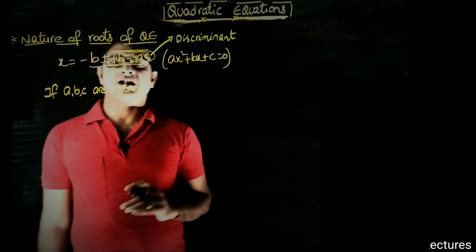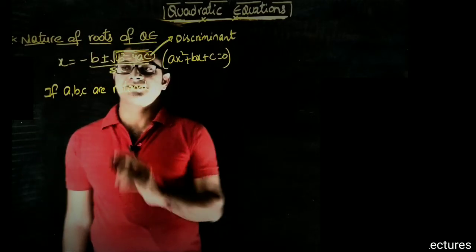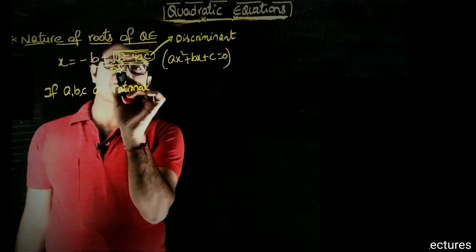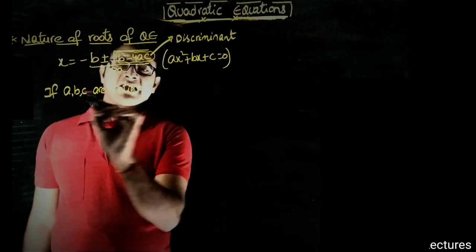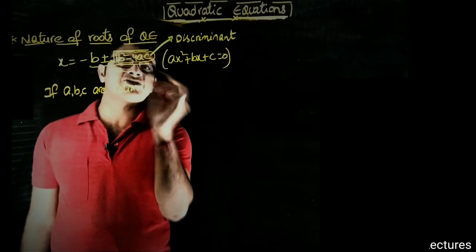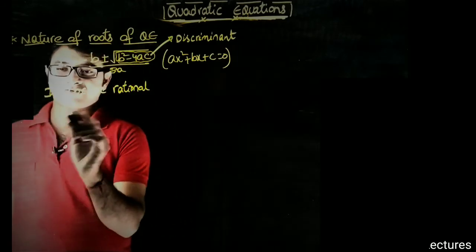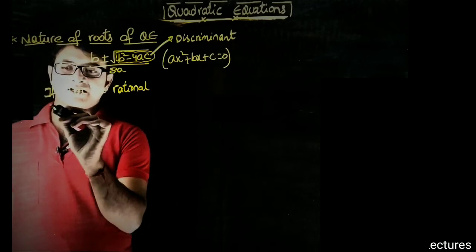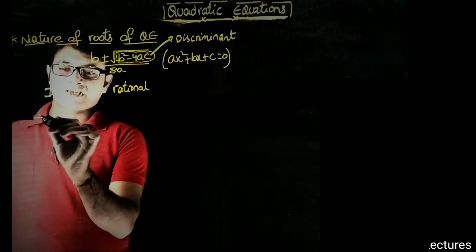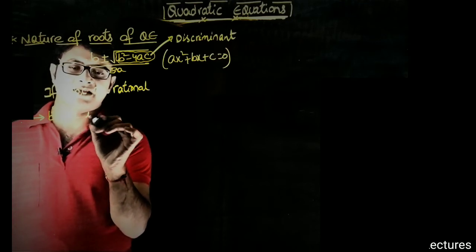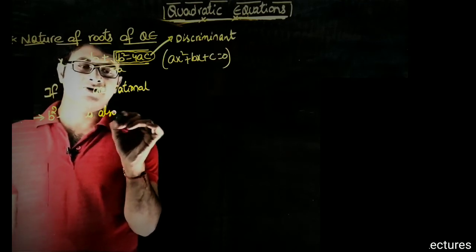If a, b, c are rational, then x is equal to minus b, which is a rational number, plus or minus root over b square minus 4ac. If a, b, c are rational, b square minus 4ac also will be a rational number. So immediately I can write that b square minus 4ac is also rational.